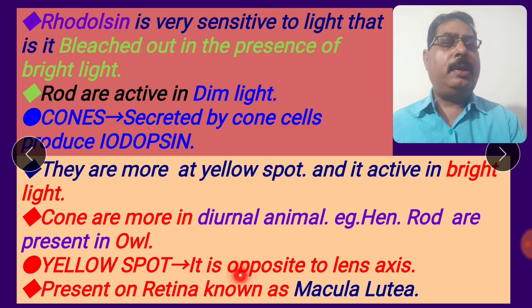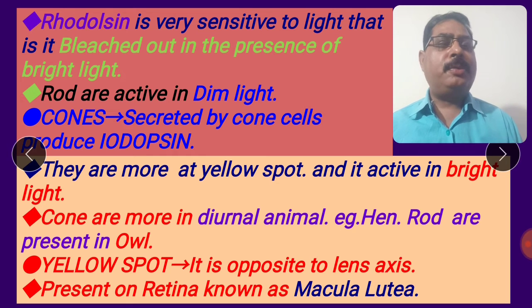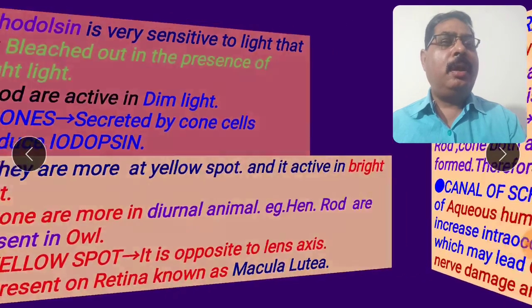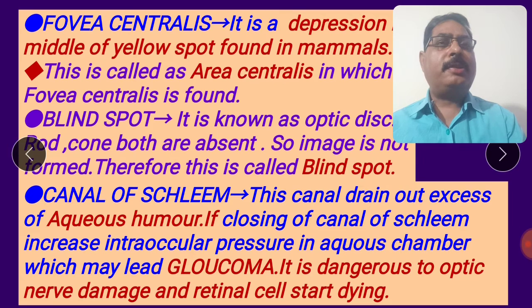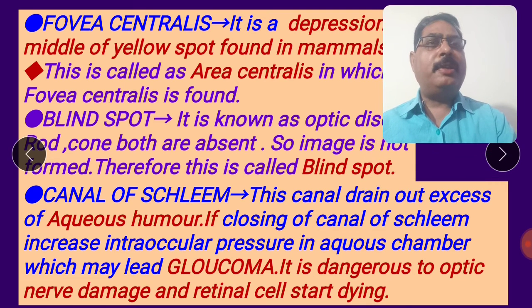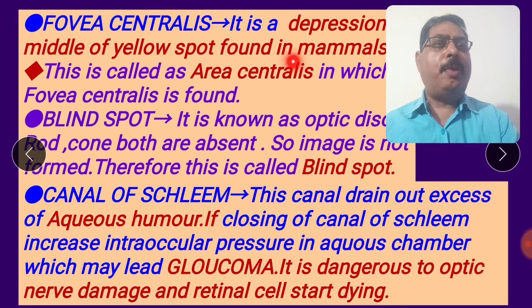The yellow spot is opposite to the lens axis. The yellow spot, opposite to the lens axis, is present on the retina and is known as the macula lutea. There are four names: macula lutea, fovea centralis, area centralis and yellow spot. Please come to the next slide. Fovea centralis, I have explained, is the depression in the middle of the yellow spot found in mammals. This is called the area centralis, in which the fovea centralis is found. I have explained this in the previous slide.